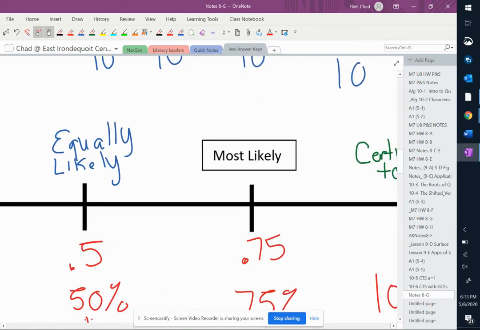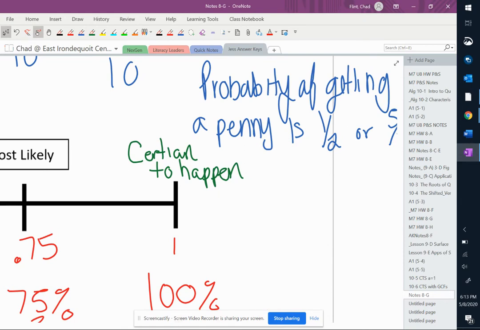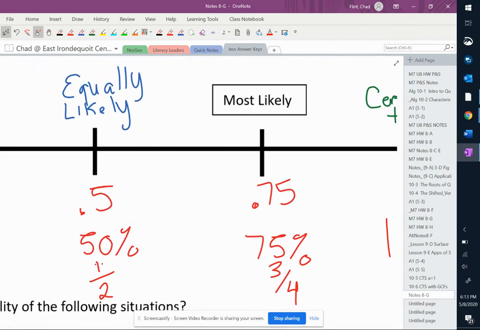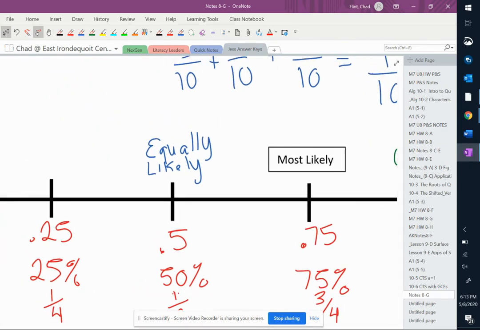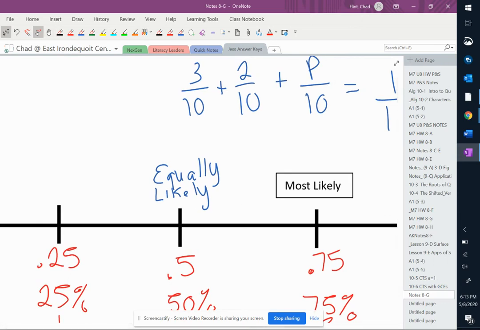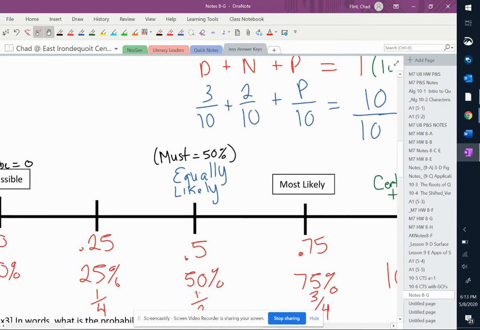And on the flip side of that, certain to happen must be equal to 1. And just like that, in the middle, for something to be equally likely, it can't be 49% and 51%. It must equal that 50%. It's got to be a 50-50 situation.